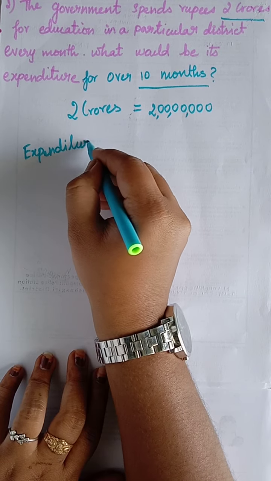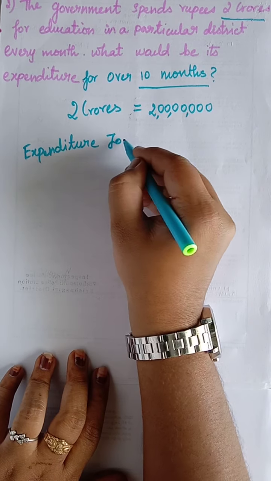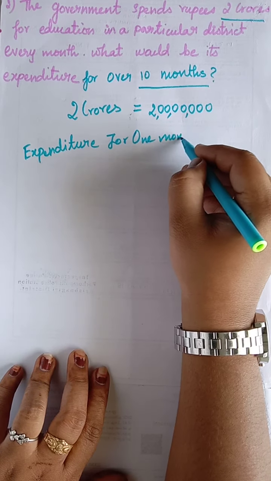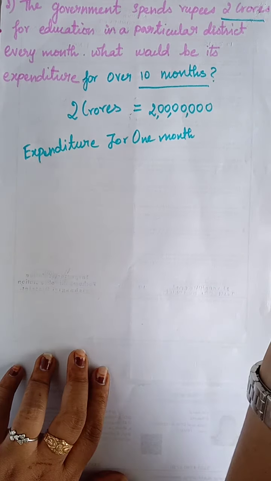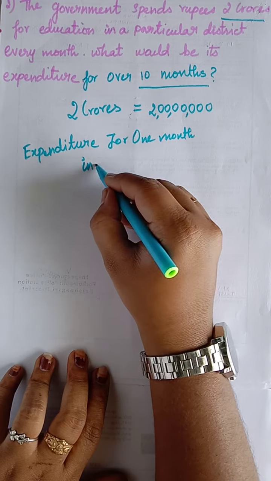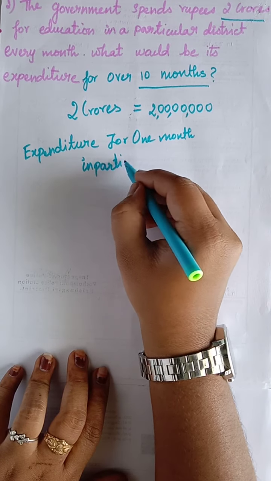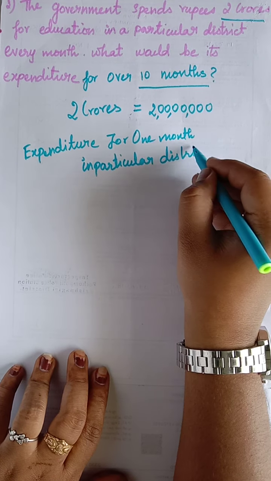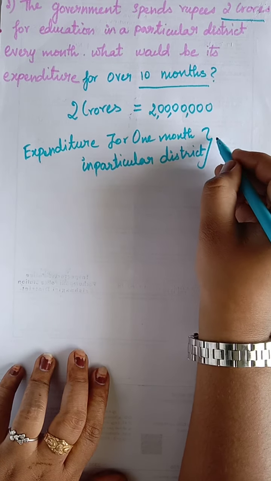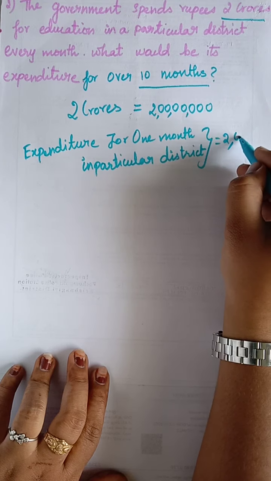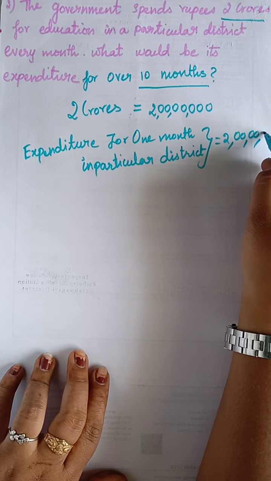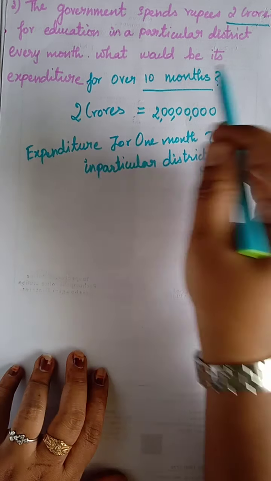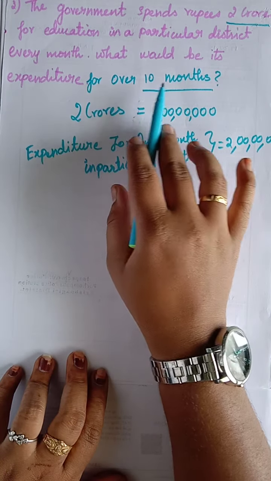Expenditure for 1 month, in a particular district. How much? 2 crore. Clear? Okay, next step. Next, what could be the expenditure for over 10 months?